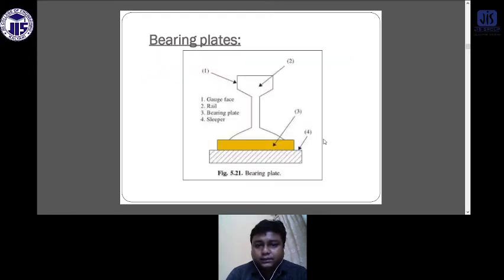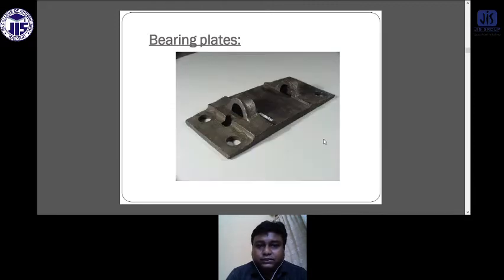So the bearing plate is something like that. Actually, it is provided to transfer the load over a comparatively larger surface area. If these bearing plates are not there, the load will act as a pinpoint load, which is transmitted from the rail to the ground through a particular pinpoint direction. But when we provide a bearing plate, it distributes the load over a certain area so that the load can be propagated. You can see this plate is used for transmission of the load.